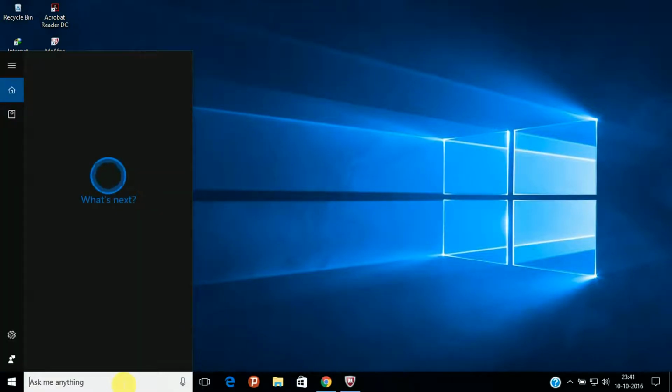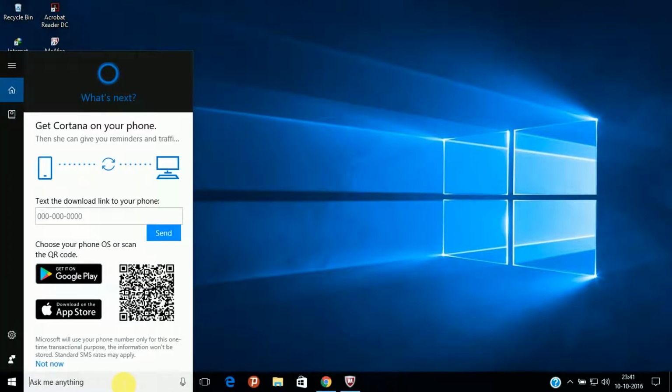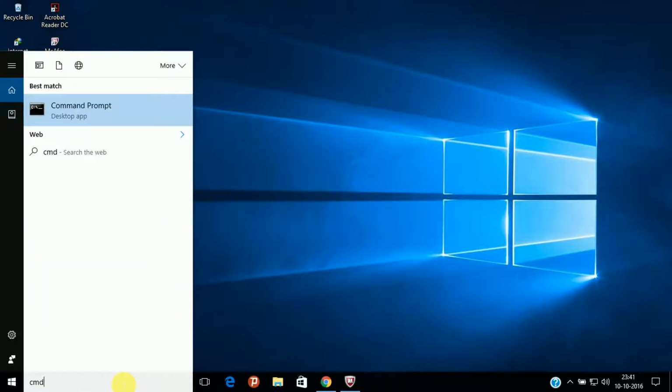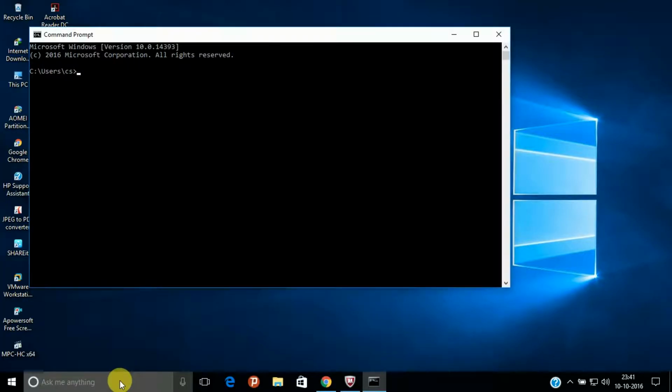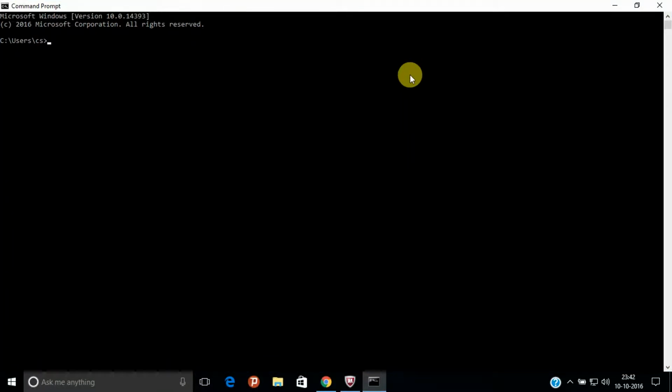Now you have to check whether my Java as well as my Java compiler is working or not. Now just type cmd here. The cmd opens. Now first you have to check Java, not the compiler. Then you have to type java and hit enter.